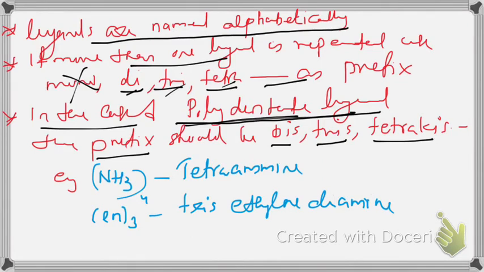Tetrakis, pentakis, hexakis, etc. If amine is repeated 4 times, you have to write tetraamine, 2M, note it, 2M, tetraamine. When 2 a's come together, you cannot cut 1 a. You have to maintain both a's.